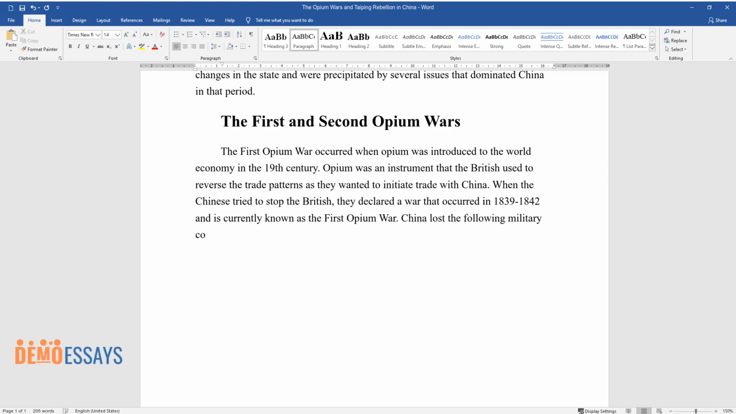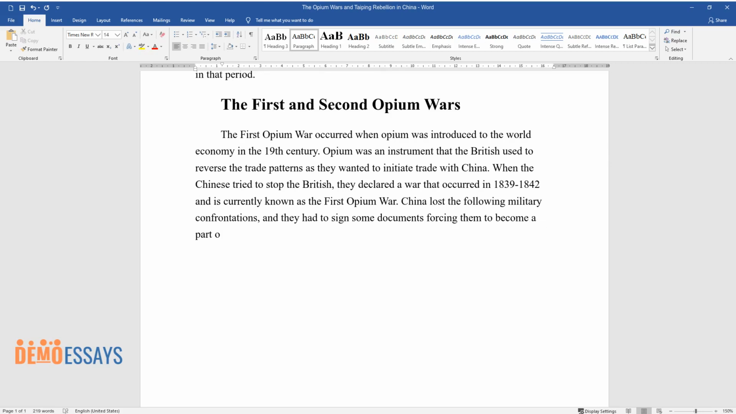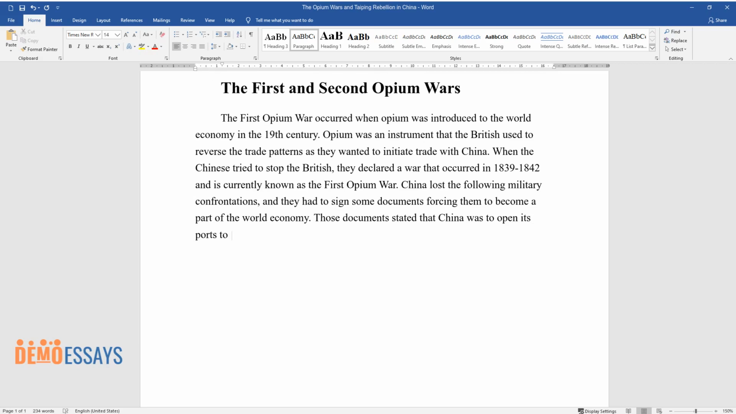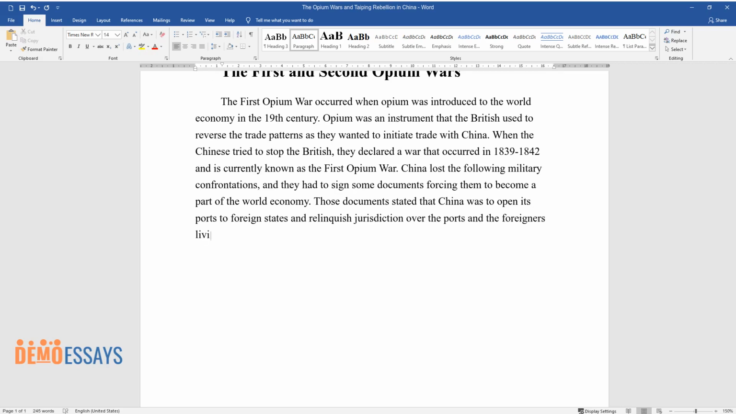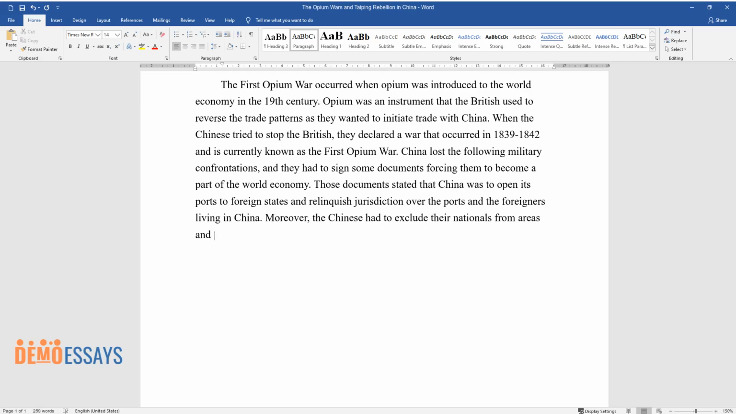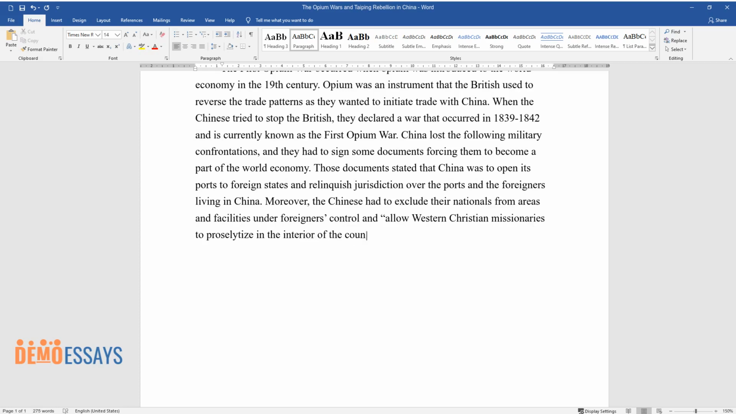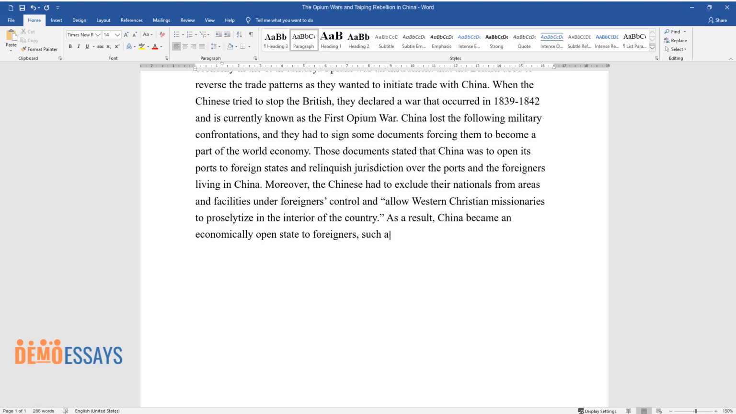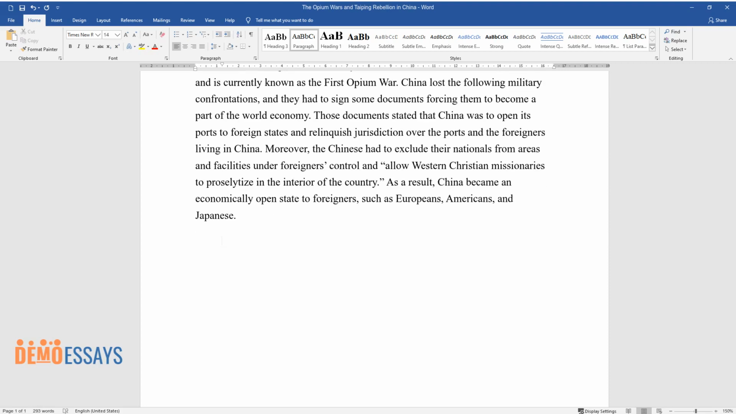China lost the following military confrontations, and they had to sign some documents forcing them to become a part of the world economy. Those documents stated that China was to open its ports to foreign states and relinquish jurisdiction over the ports and the foreigners living in China. Moreover, the Chinese had to exclude their nationals from areas and facilities under foreigners' control and allow Western Christian missionaries to proselytize in the interior of the country. As a result, China became an economically open state to foreigners, such as Europeans, Americans, and Japanese.